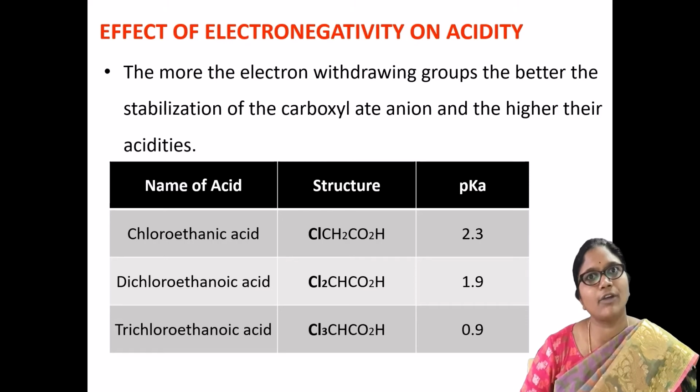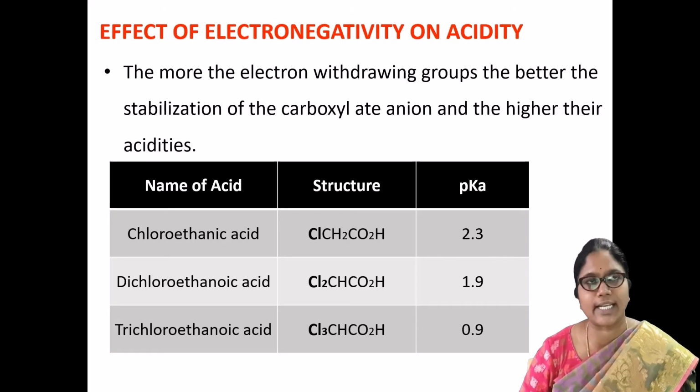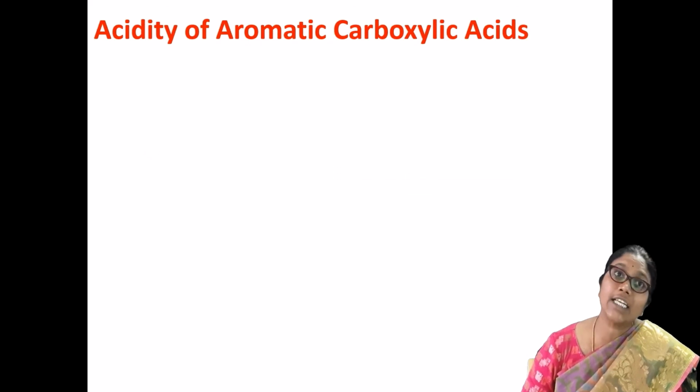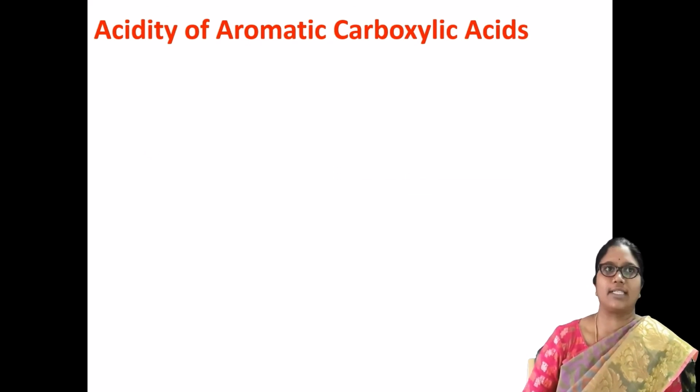And next we'll move on to another important approach, that is the acidity of aromatic carboxylic acids.